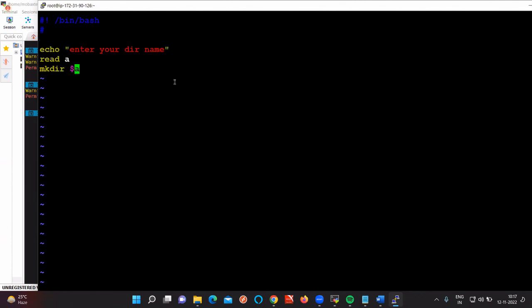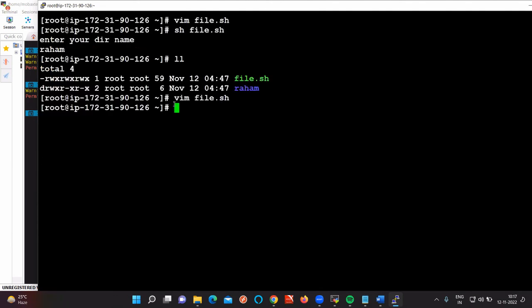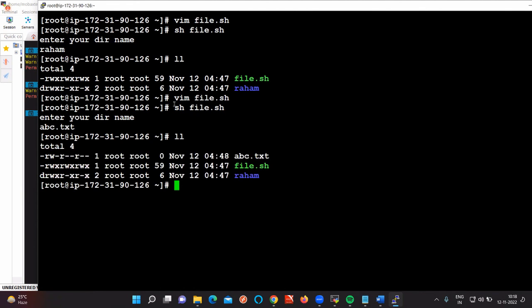Instead of mkdir, can we use touch? Simply. If you don't change the directory name also, it is fine, because here we are using the touch command. Touch is used to create a file. So the file name I am giving is abc.txt. Do you have abc.txt? So this is how you can create files and folders by using script.